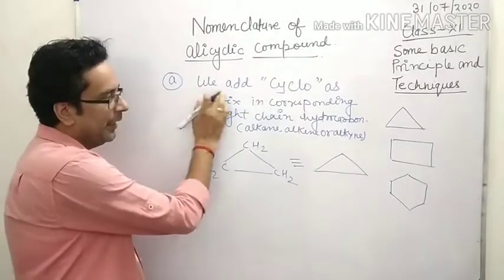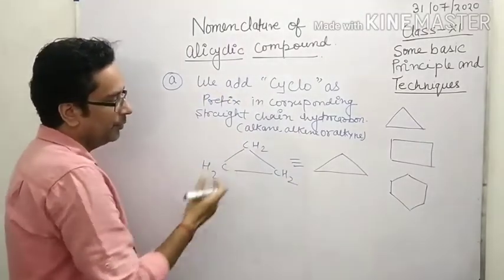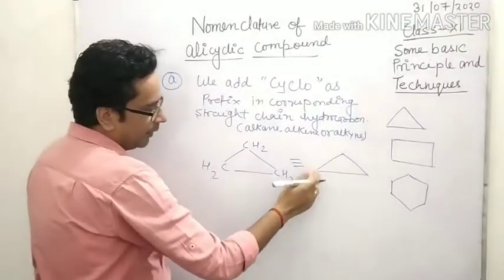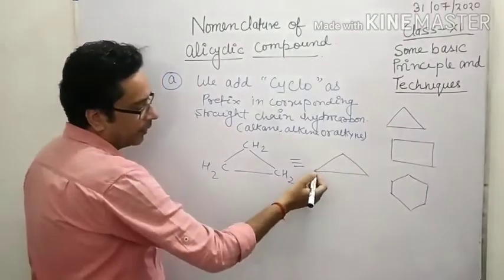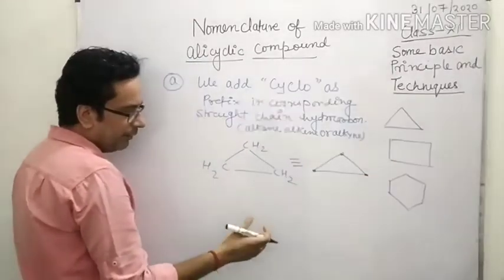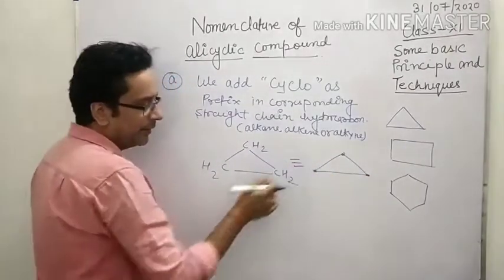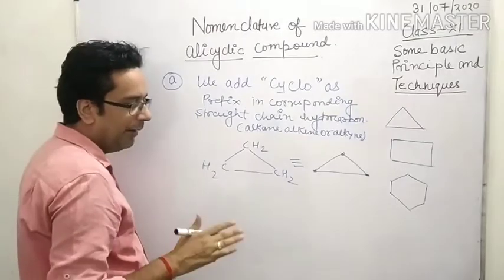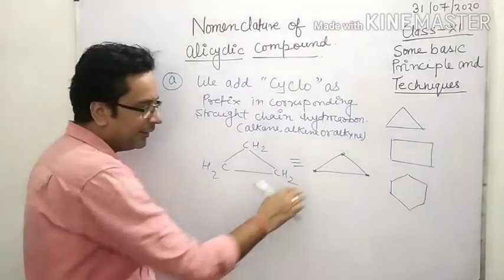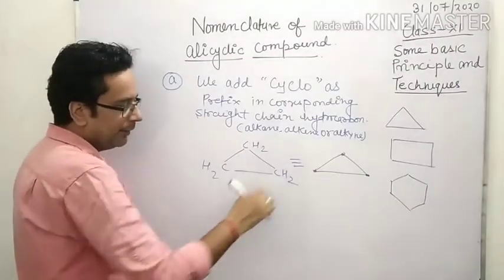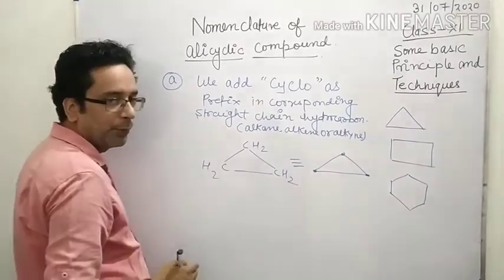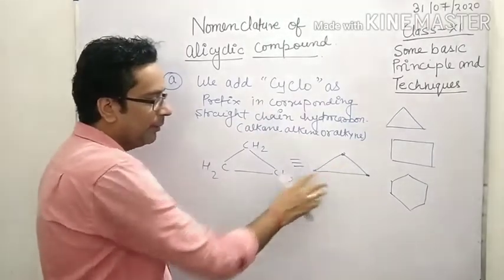According to IUPAC, we add cyclo as a prefix in the corresponding straight chain hydrocarbon. How many carbons are present here? 1, 2 and 3. Suppose it is a straight chain compound, meaning an open chain compound having a total of 3 carbons. What is the name of this compound? Propane, because there are 3 carbons.